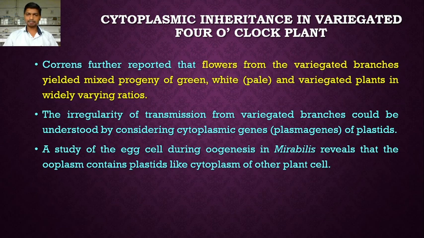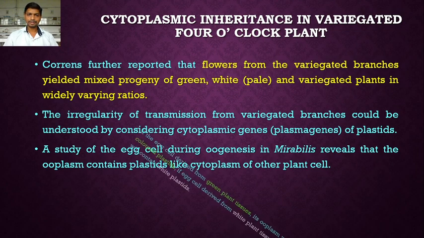So which type of plastid the ooplasm possesses, whether chloroplast or leucoplast, determines the transmission of the character, whether the progeny is green or white. If it possesses the chloroplast, the progeny is green. If it possesses the leucoplast, the progeny is white. If it possesses both chloroplast and leucoplast, the progeny is variegated, meaning it consists of green, white and variegated.